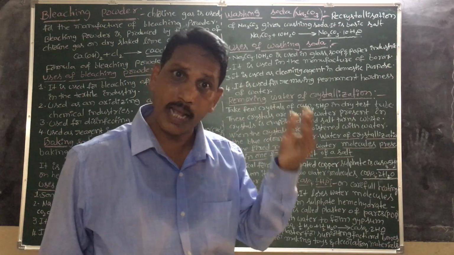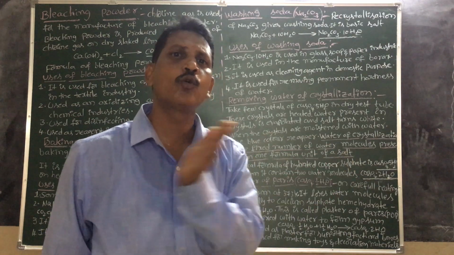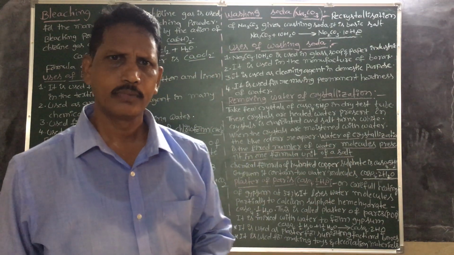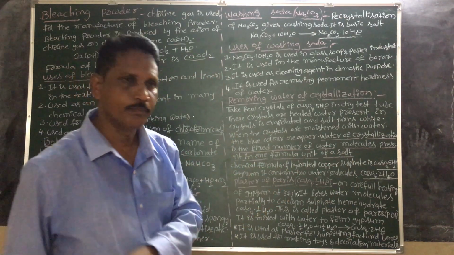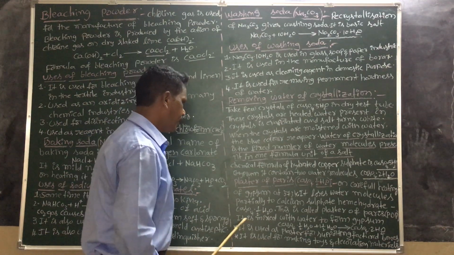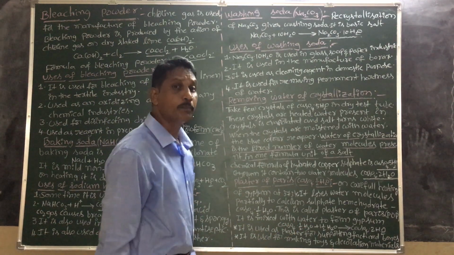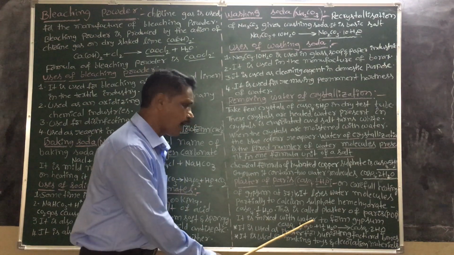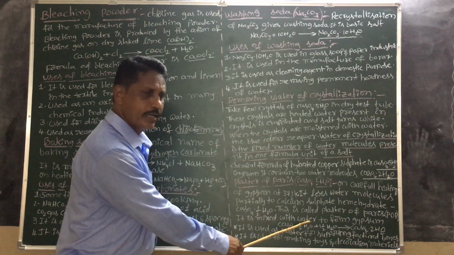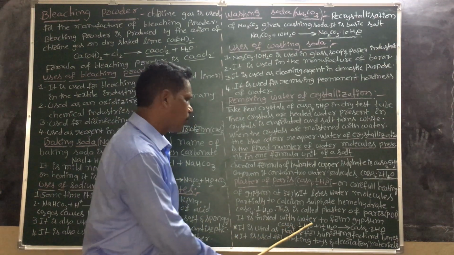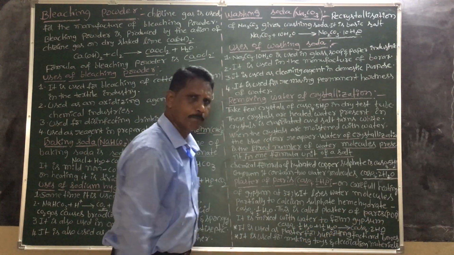Water is added to plaster of Paris to form gypsum again. Look at the board. Plaster of Paris mixed with water forms gypsum.